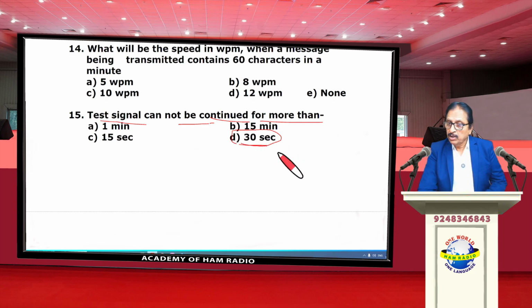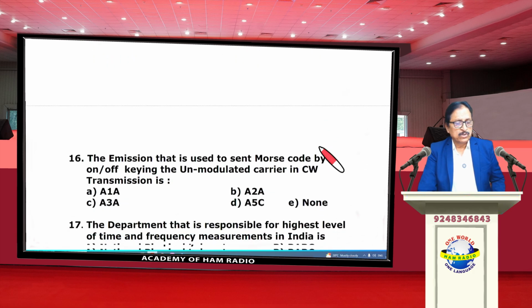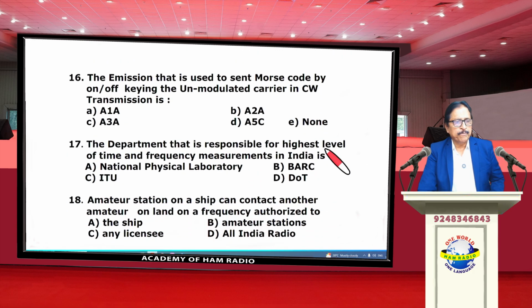If you want to continue more than 30 seconds, you should use an artificial dummy load antenna, so that others on the frequency will not get any disturbance due to our transmission. So that is the idea. So it cannot be continued more than 30 seconds. So question number 16.